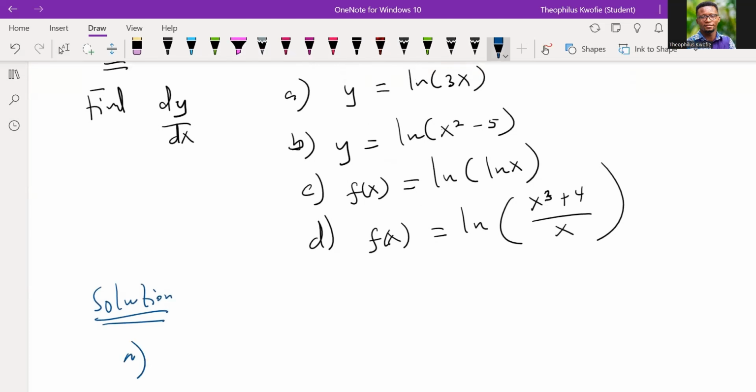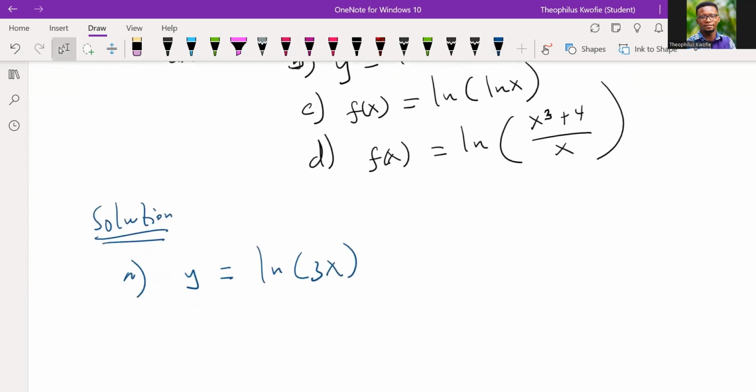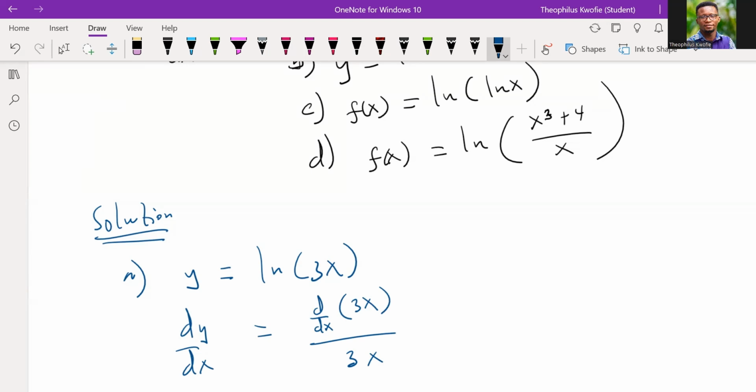So the first problem of the day is y equal to natural log of 3x. Okay, good. How do we solve this? What does the theorem say? The theorem we just learned says that to solve such a problem, we differentiate the input. Our input in this problem is 3x. Then we divide it by the input. So the theorem is saying: differentiate the input and divide it by the input.